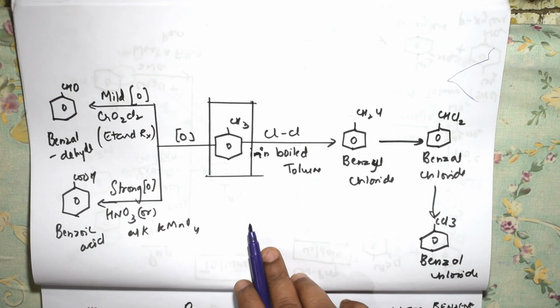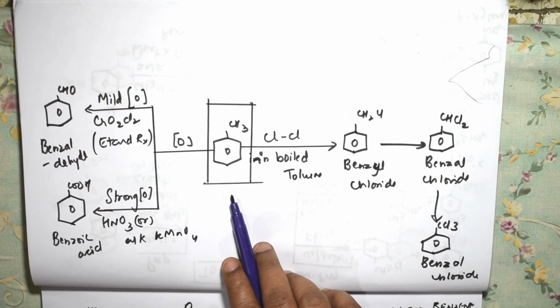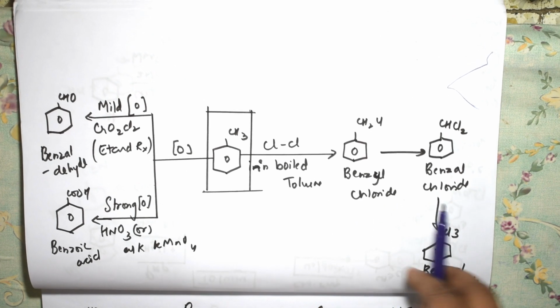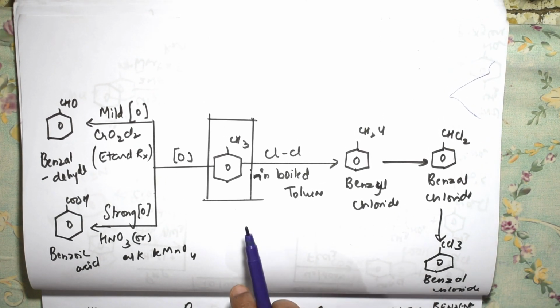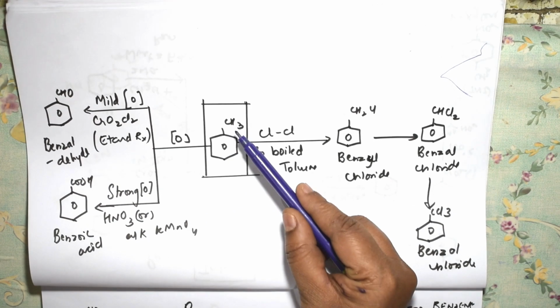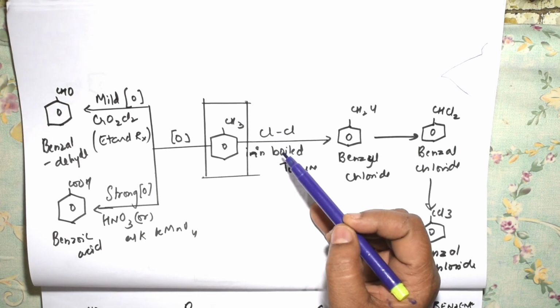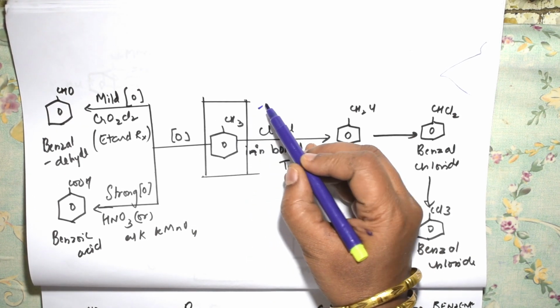Now let us see the important conversions of toluene students. So basically they ask you to convert toluene into benzyl chloride, benzal chloride, benzotrichloride. Let us see the difference. First of all, when you take toluene and do chlorination, one hydrogen from here is substituted by chlorine, minus HCl.